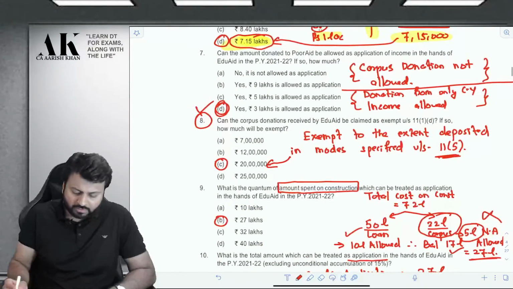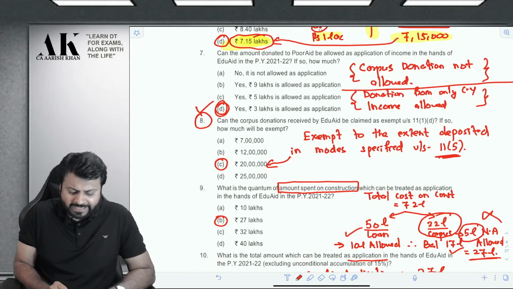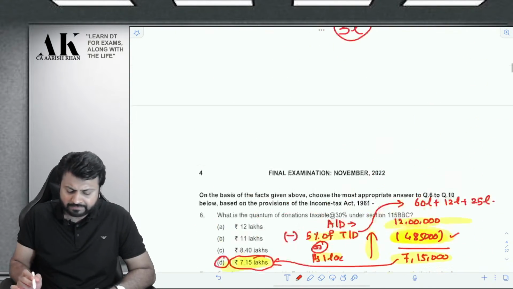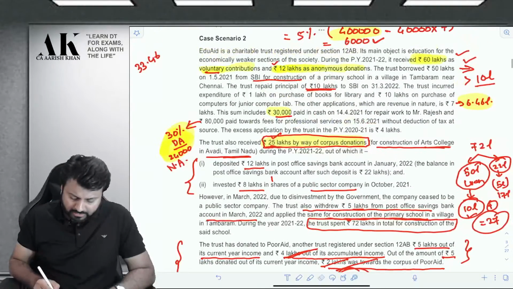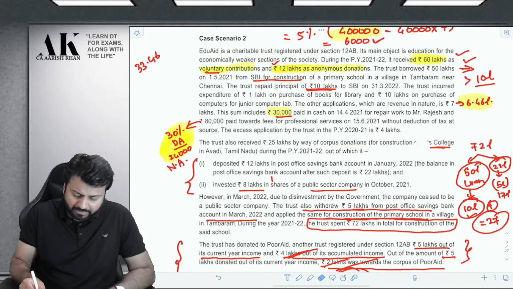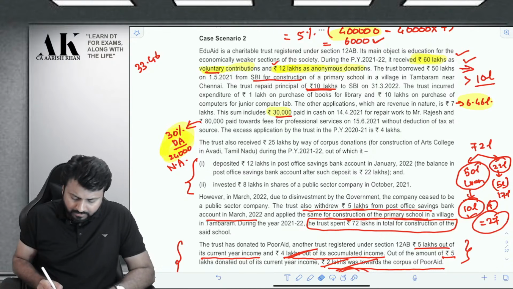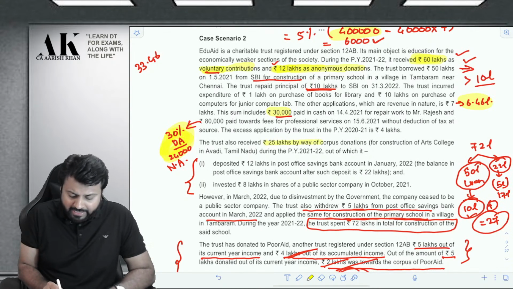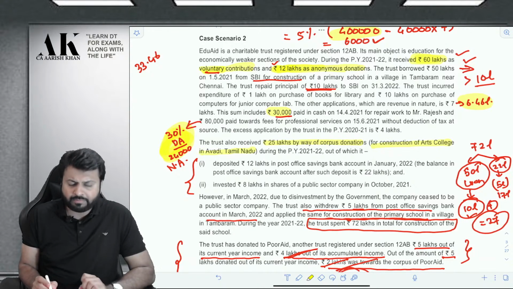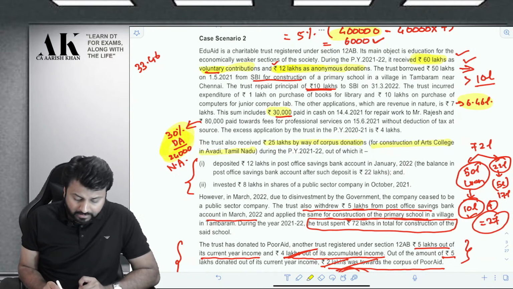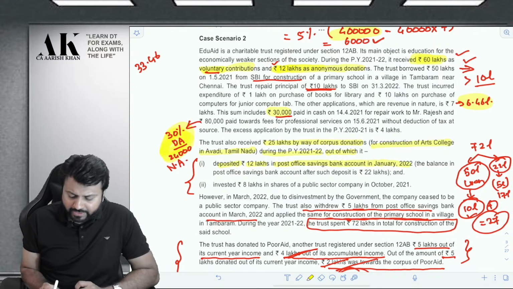Question number 3 talks about what? Can the corpus donation received by EduAid be claimed as exemption under 11(1)(d)? If so, how much will be exempt? So now how much donation is the assessee receiving? Let us talk about that one by one over here. The assessee is receiving 25 lakhs by way of corpus donation for construction of Arts College in Avadi, Tamil Nadu. During the previous year 21, out of which deposited 12 lakhs in post office saving bank account in Jan 22.